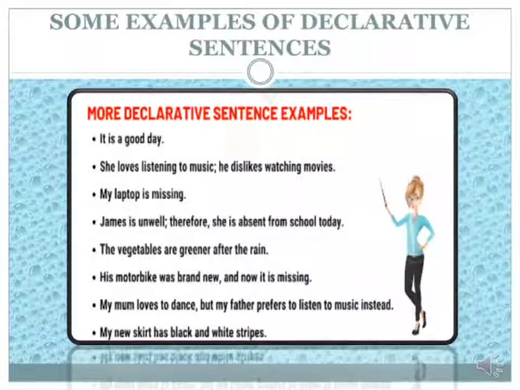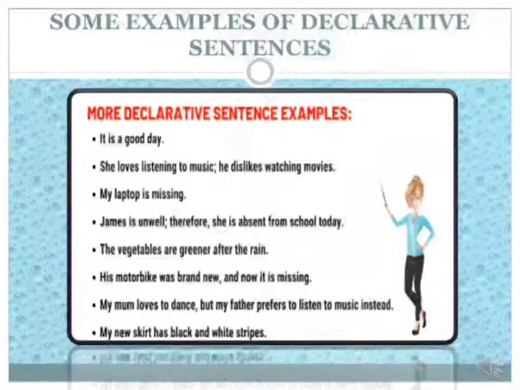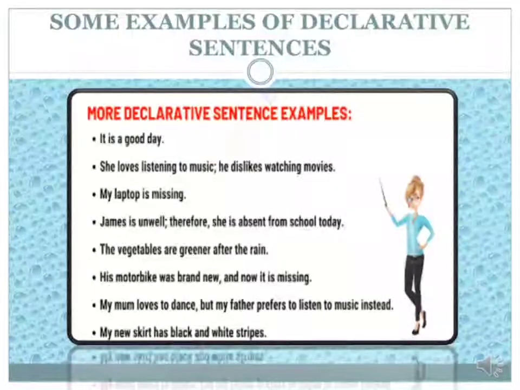Dear students, to make it clearer what declarative sentences are, here are some examples in front of you. It is a good day. She loves listening to music. He dislikes watching movies. My laptop is missing. James is unwell. Therefore, she is absent from school today. The vegetables are greener after the rain. His motorbike was brand new and now it is missing. My mom loves to dance, but my father prefers to listen to music instead. My new skirt has black and white stripes.